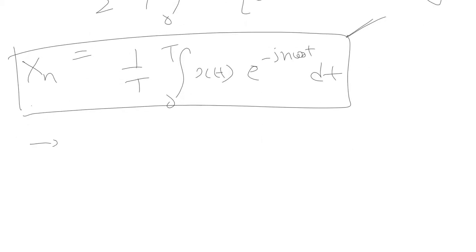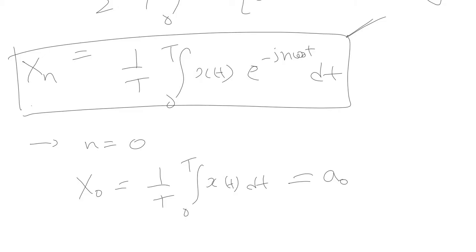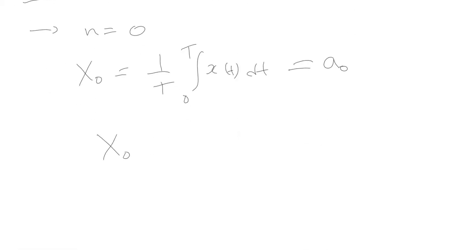Substituting n equal to 0 in this equation, we get x of 0, that is equivalent to 1 upon T integration 0 to T x(t) dt, which is nothing but equal to a naught, if you remember, the constant term in the trigonometric Fourier series. Thus we can say that x naught is equal to a naught. This is one relationship.